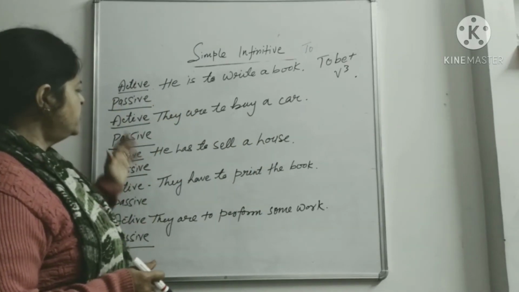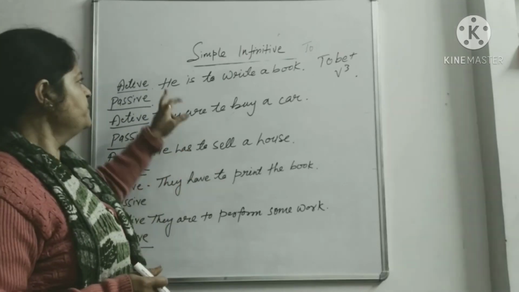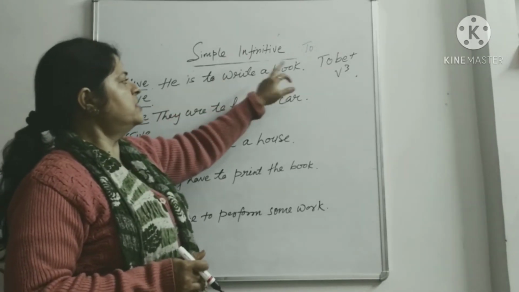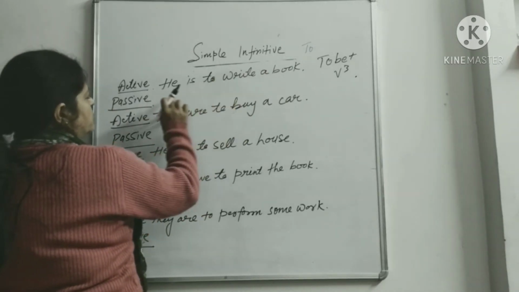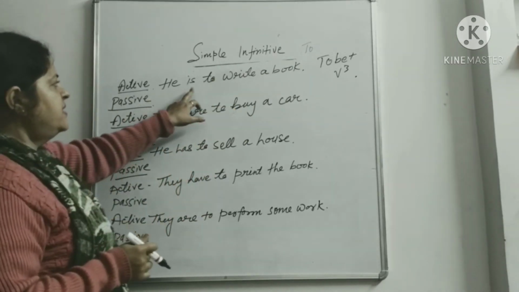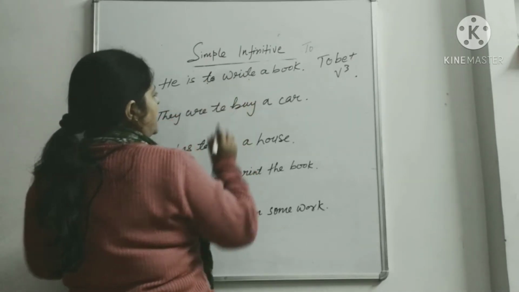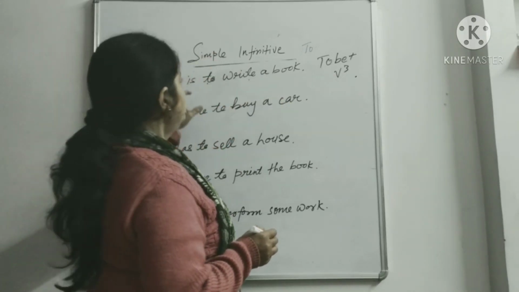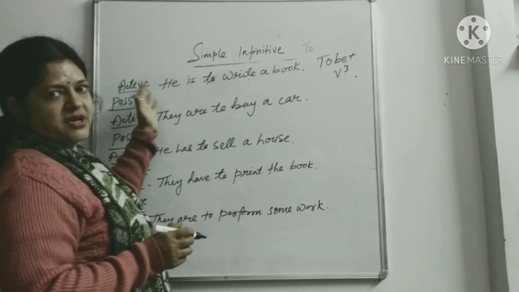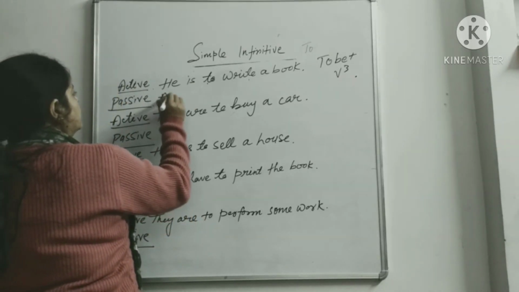I have written 5 sentences of active voice. I'm going to change it into passive one. Okay, so he is to write a book. First let's see, he is to write a book. He is subject and then verb, and then we have infinitive to write, and then this is object. Okay, so object will come in front, in place of subject. So we'll write a book,